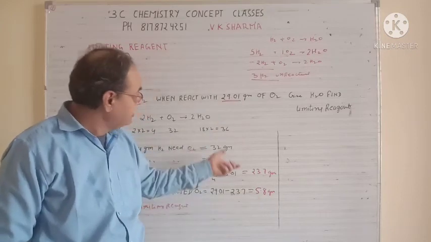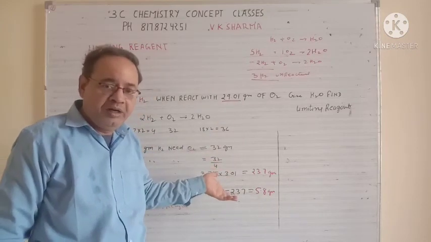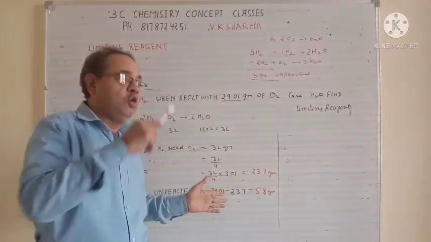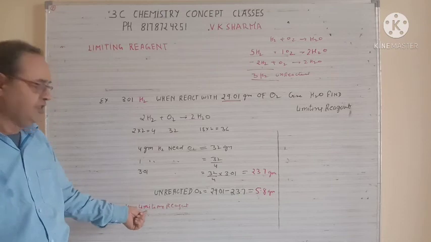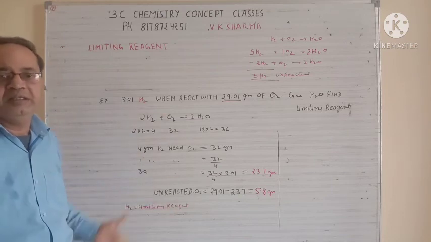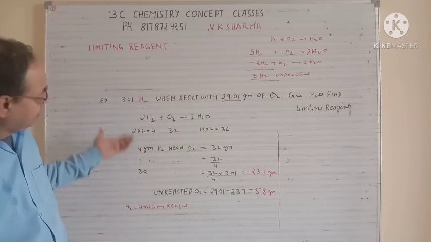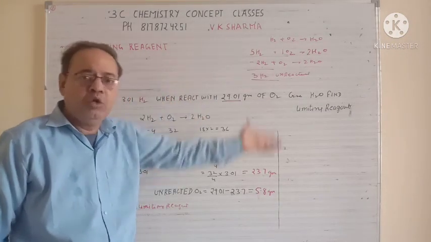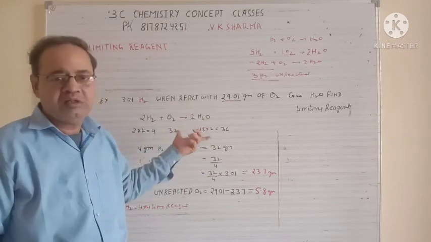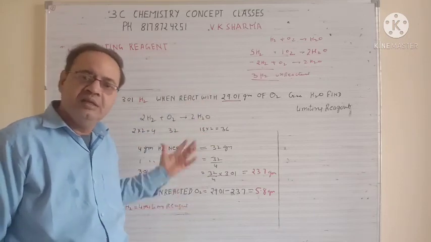In such a case, since oxygen is in more quantity and hydrogen is less, hydrogen becomes the limiting reagent. So your H2 is the limiting reagent. If the given mass comes in the form of moles, first find the moles and proceed with the same method.